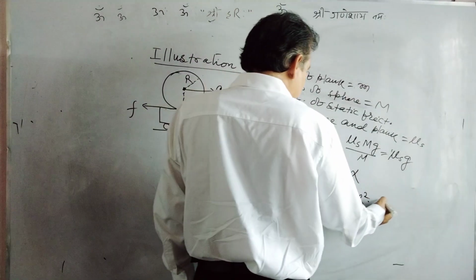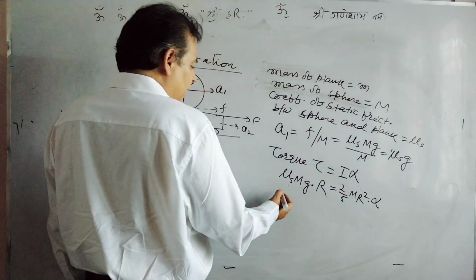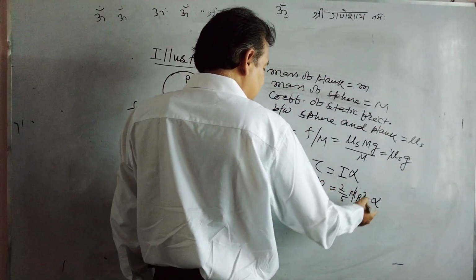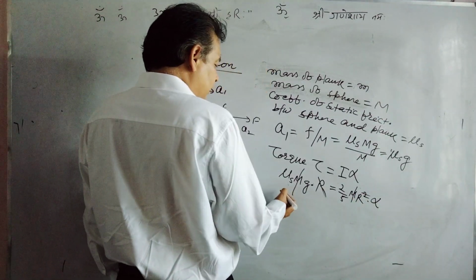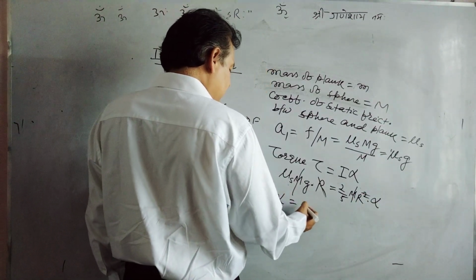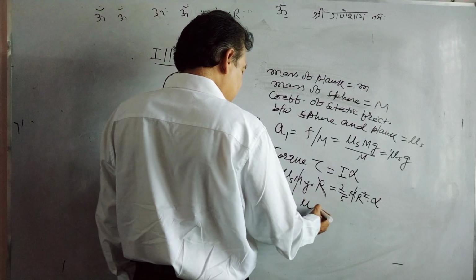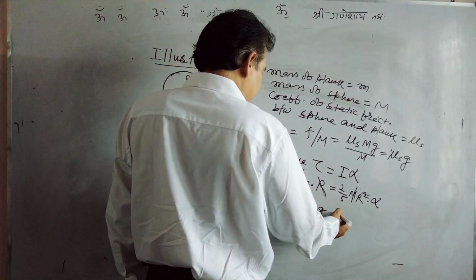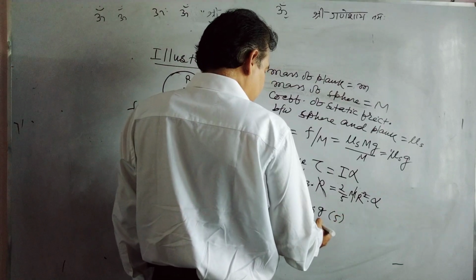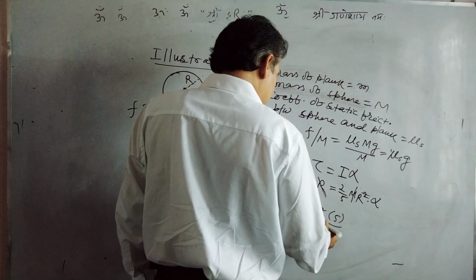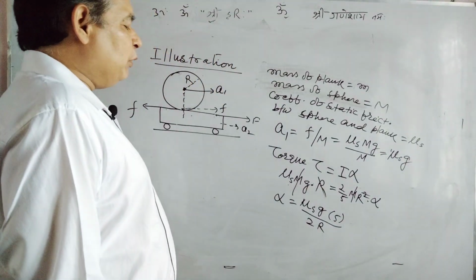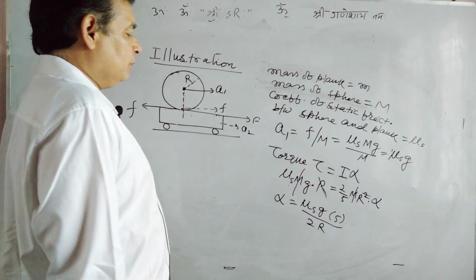Alpha is the angular acceleration. From this we can write, M cancelled, one of the r cancelled, and alpha will be given as mu s g into 5 by 2r. So alpha is 5 by 2 mu s g by r.